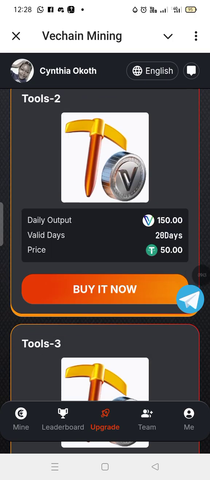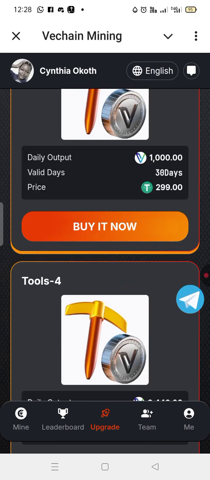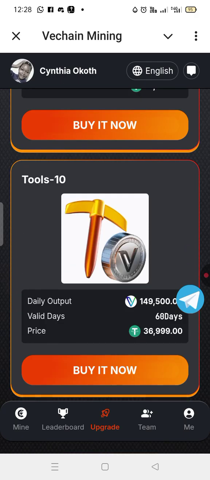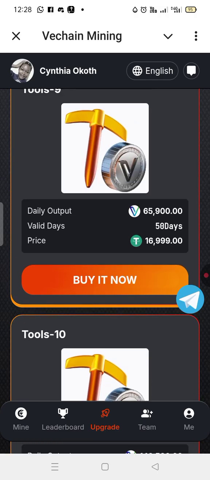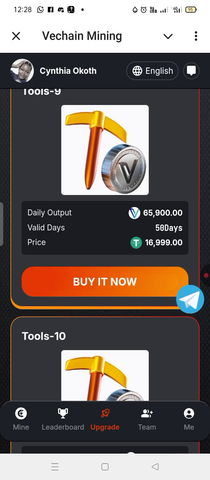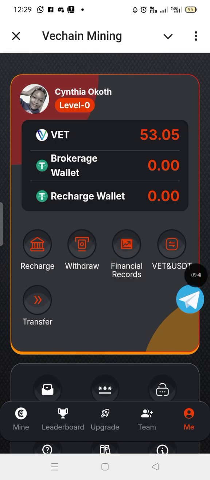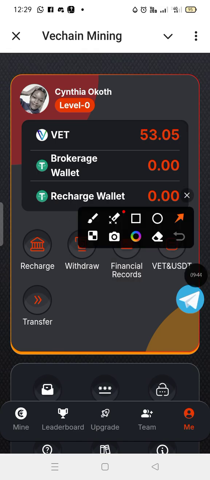And if you are in level 2, you'll be getting 150 VET coin for 20 days, and the price for that level is $50 or 50 USDT. You can see we have different levels, with different prices and different profits for 60 days, and so on and so forth. You can withdraw as low as $2 or 2 USDT. That is the minimal amount you can withdraw.